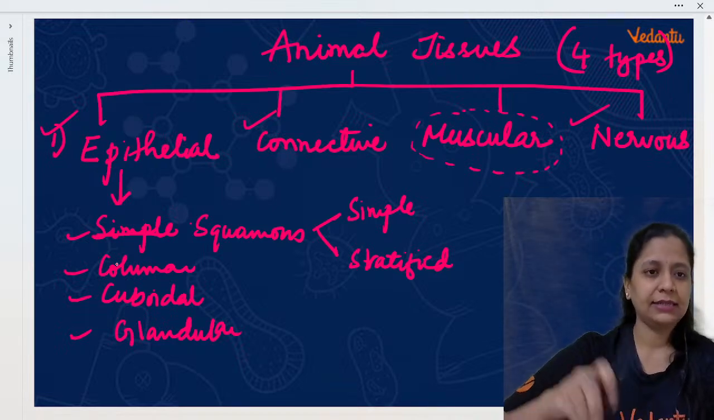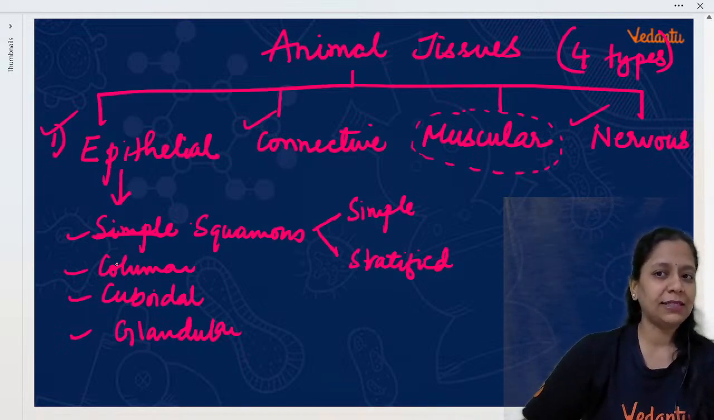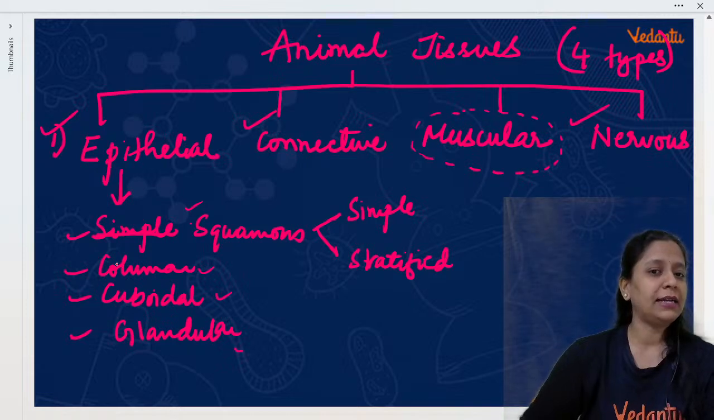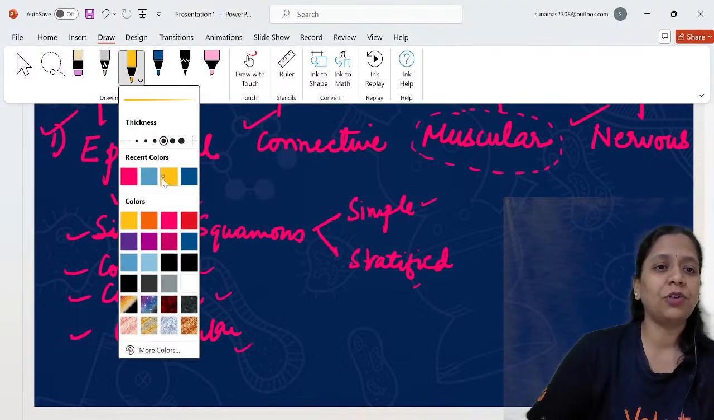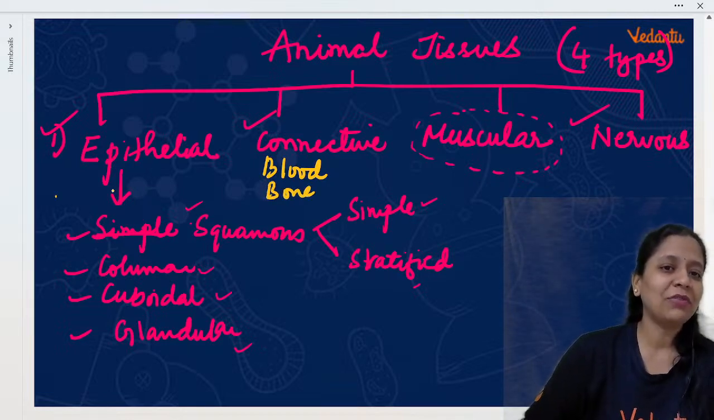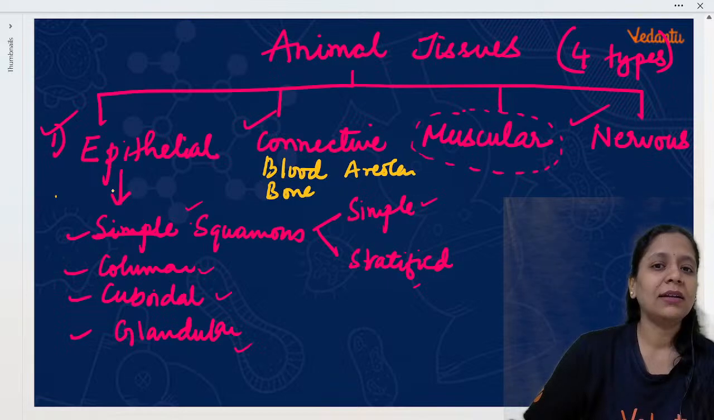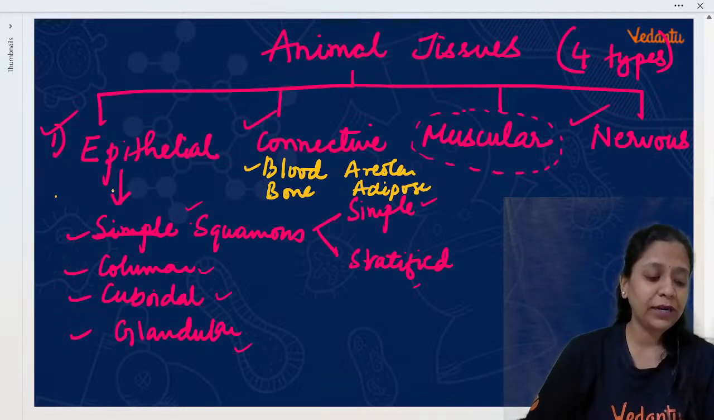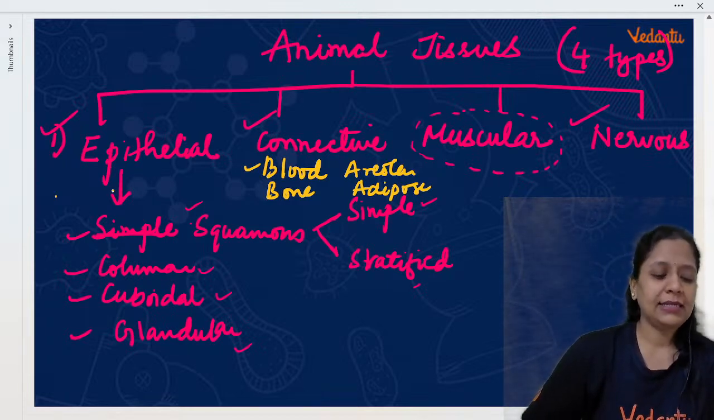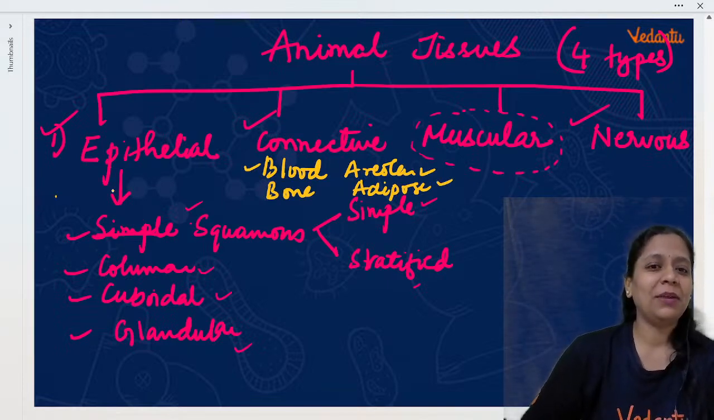Cuboidal, glandular, yes. So, epithelial tissue, connective, muscular, nervous. In epithelial again 4 types: squamous, columnar, cuboidal and glandular. Squamous is simple and stratified. Similarly, in connective tissue, what all have we studied? Blood, bone, and today we studied about areolar and adipose. Okay. So, blood is an important connective tissue, a fluid connective tissue. Hi Teja Patnaik, cuboidal, yes, glandular Shrikant. So, correct Shrikant, your answer is right. Areolar and adipose we completed today.